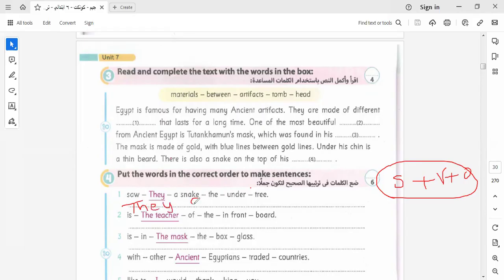Here it will be they. Where is the verb? They saw. Here is the subject, and here is the verb. They saw what? They saw a snake. So snake here is the object. They saw a snake under the tree.